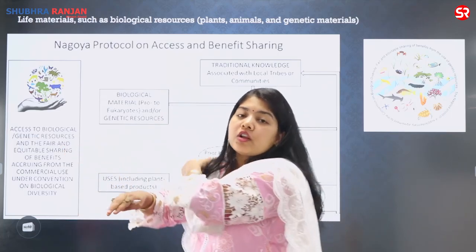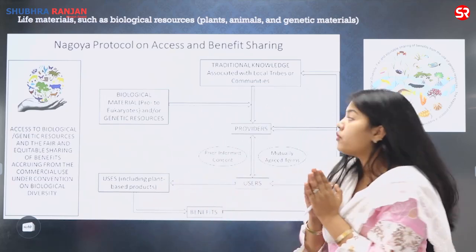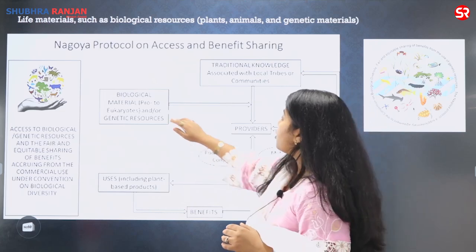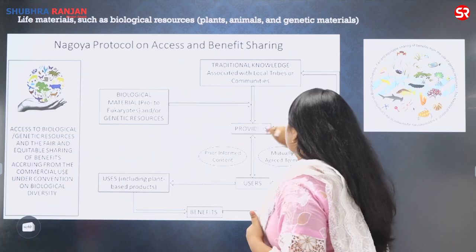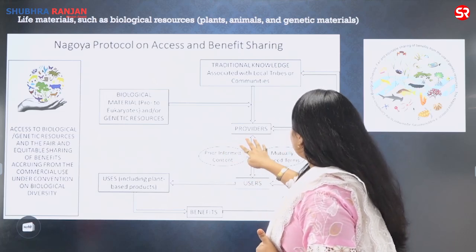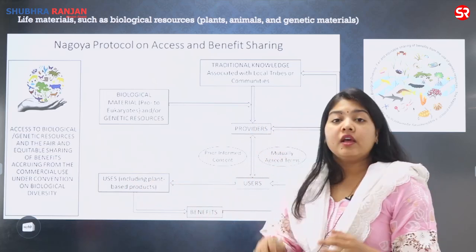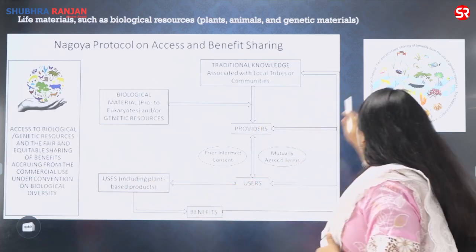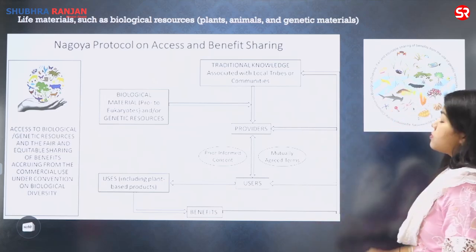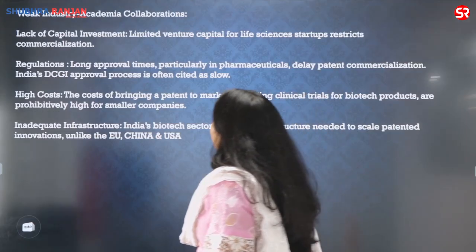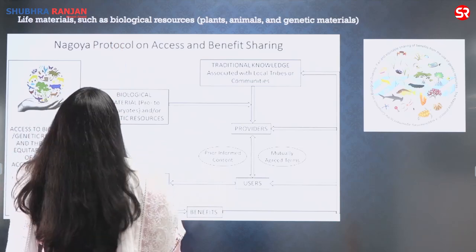So yes, Nagoya Protocol is not saying that there should be no sharing of the living resources, but it has to be fair, and the living material from prokaryotes to eukaryotes, for genetic resources, for traditional knowledge, and this can only be done by mutually agreed terms and prior consent, and the plant-based products especially are the major ambit. This is your symbol of the Nagoya Protocol, and the theme has been written all around it. So if I talk about the life materials or the biological resources, they are governed by these international norms.